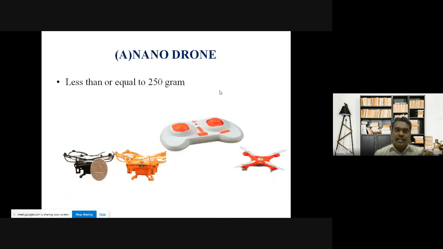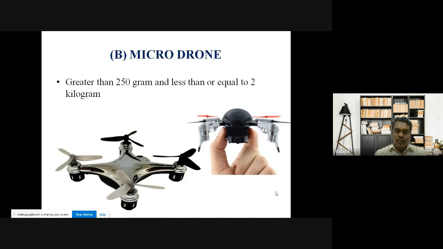A nano drone has a weight limit of less than or equal to 250 grams. It's like a toy drone that we can purchase and play with. Such toy drones come under the nano category, with weight less than or equal to 250 grams. The second category is the micro drone, which is greater than 250 grams and less than or equal to 2 kilograms.